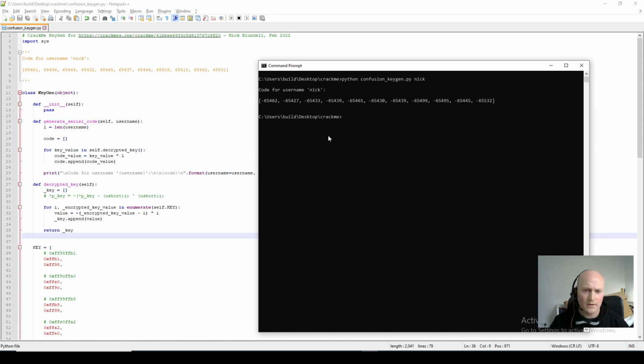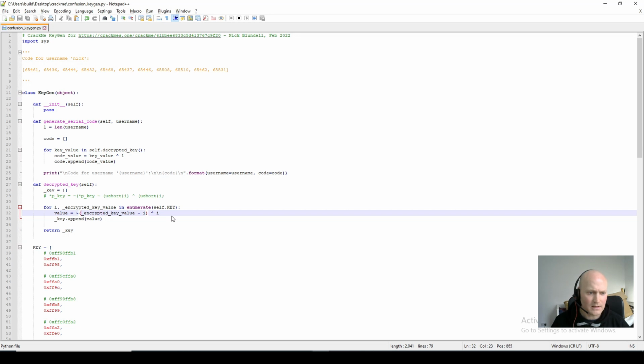Okay, so one thing to watch out for in Python is that, see, all these have gone negative now. Because we have signed integers in Python, we don't have unsigned integers, when we're negating a value, it'll become very negative. So what we need to do is just make sure that when we've negated it, we mask it. So if we do ampersand, remember these are all words in the key, so we mask it into 2 bytes.